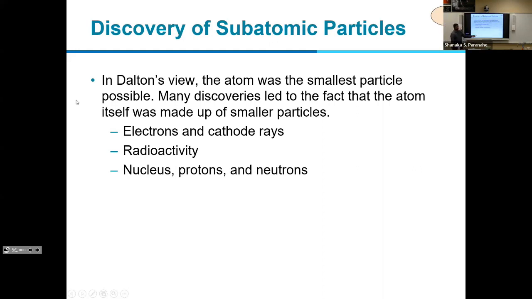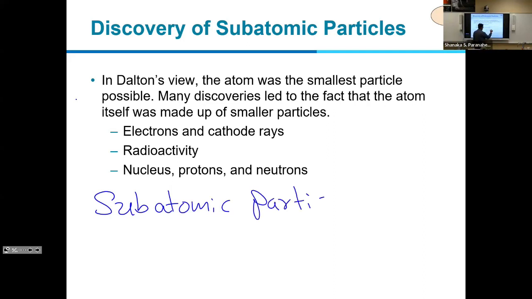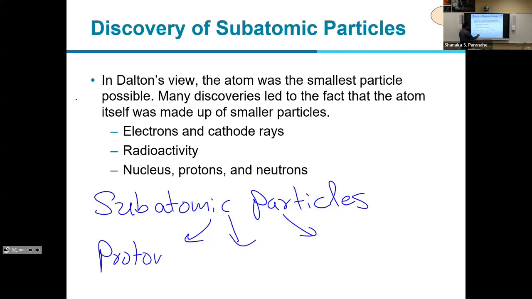When they did experiments, based on the experimental data, they found that there are some other smaller particles. Those small particles are called subatomic particles. There are 3 subatomic particles: proton, electron, and neutron.